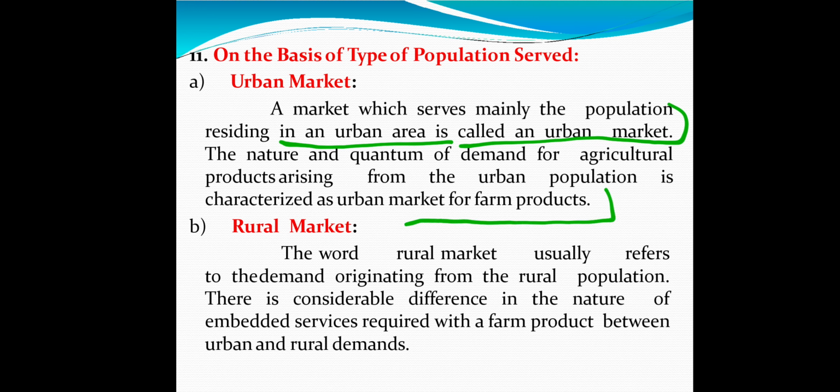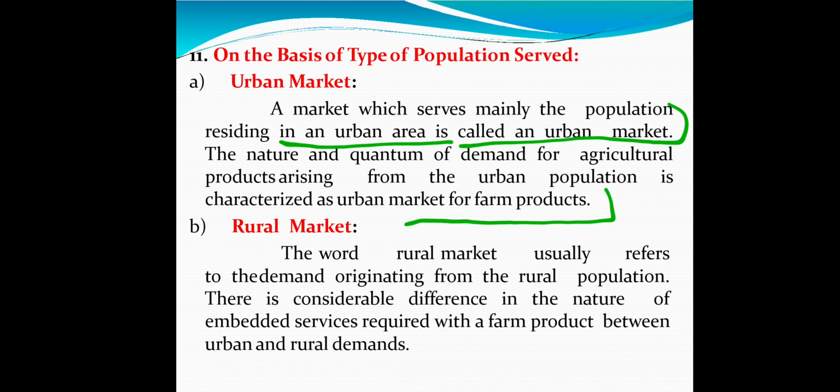Remember students, every time students get confused at this point. Suppose farmers are selling their vegetables in the market to consumers in a district center. What type of market is this? Vegetables do not mean it is a rural market. You have to check whether they are selling to the urban population or the rural population. If they are selling vegetables to the urban population, we call it an urban market.